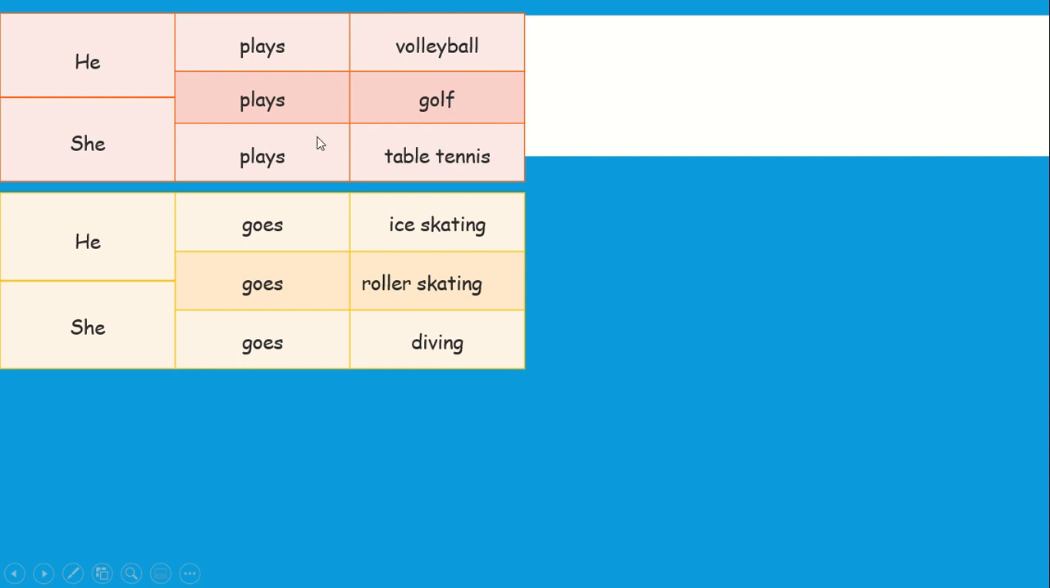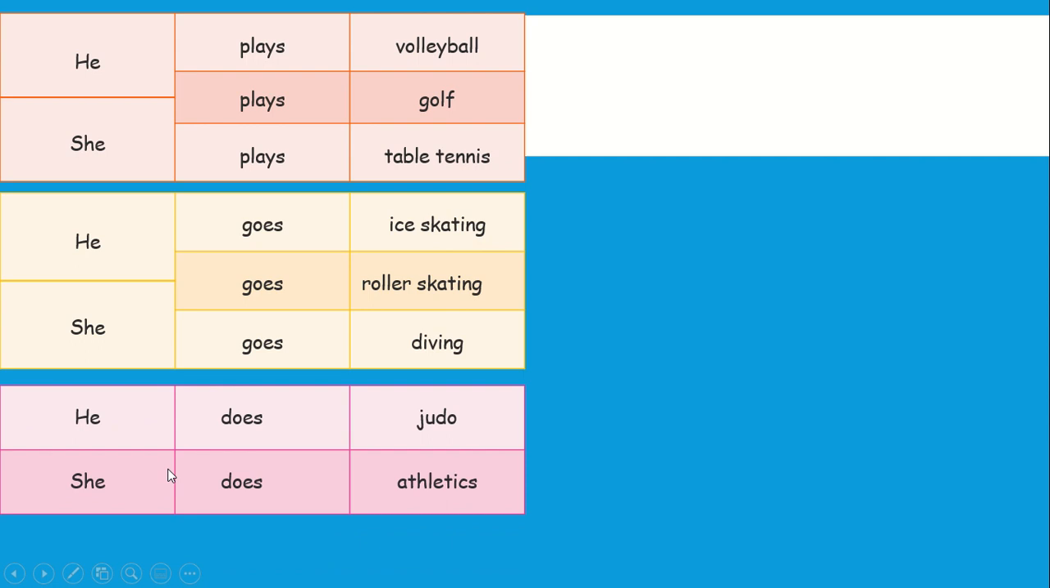Why do we not use the verb plays with this word? Do you know? Okay, let's see the last one. Here we have he does judo. She does athletics. So here we have the verb does. Here we have plays, goes, and here we have does. We have here 3 verbs that we use with these sports.